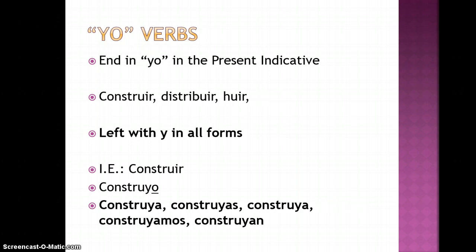Yo verbs are verbs that end in UIR, and again that Y will carry through the entire conjugation in the present subjunctive.